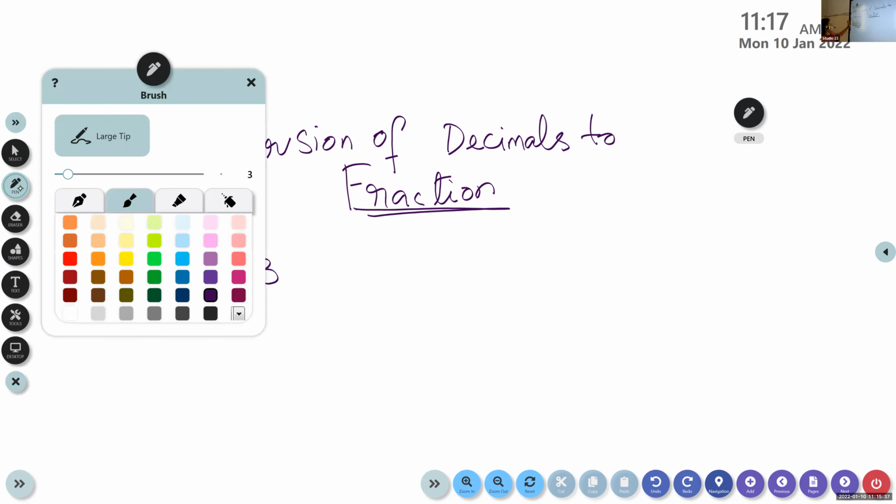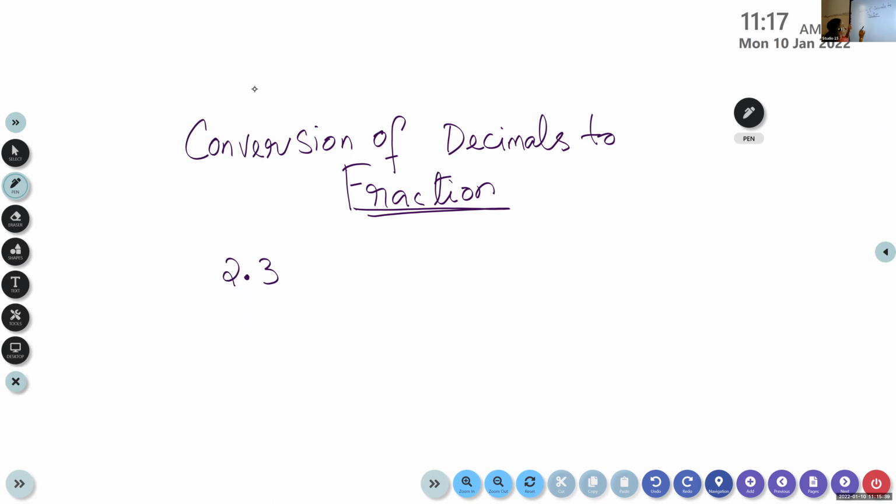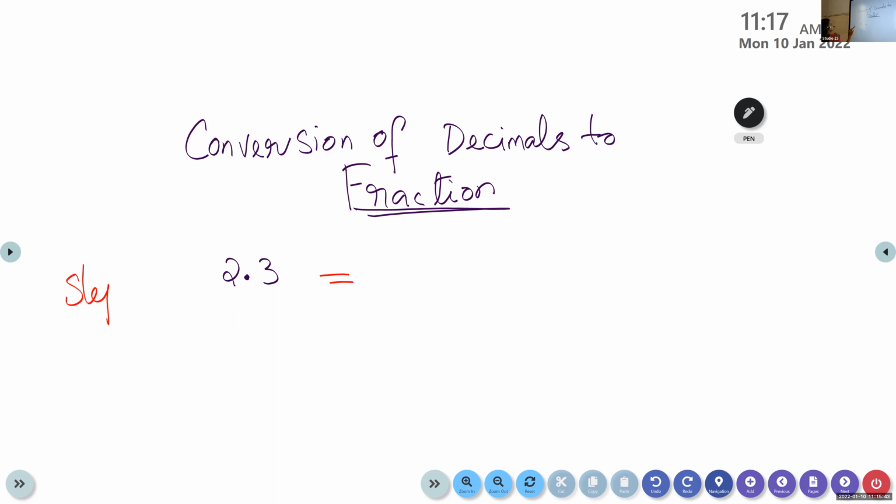I'm going to explain the steps. You have to listen, I will ask you now itself. Step one: write the number without decimal point. Write the number 2 and 3 together without the decimal point. That is the first step.